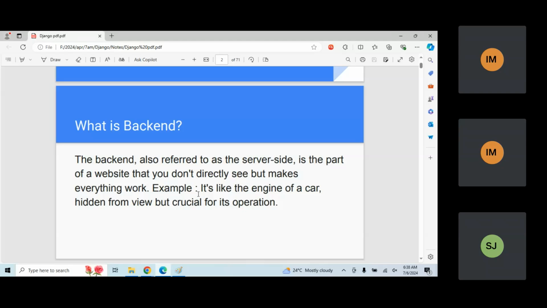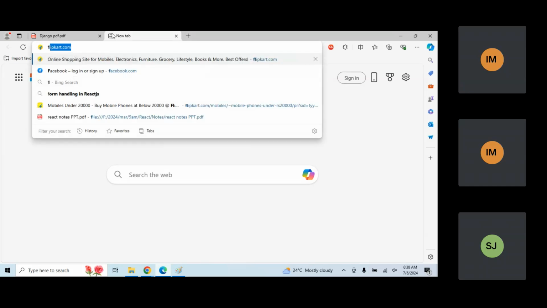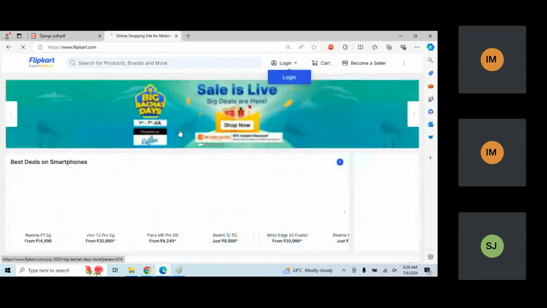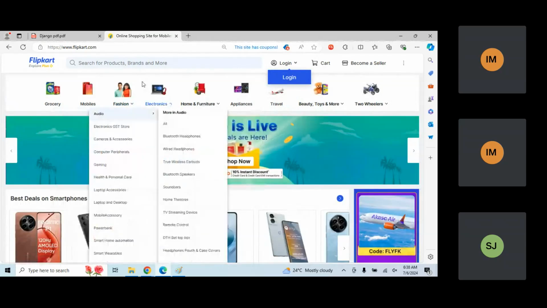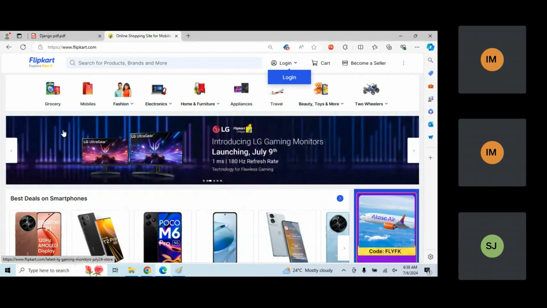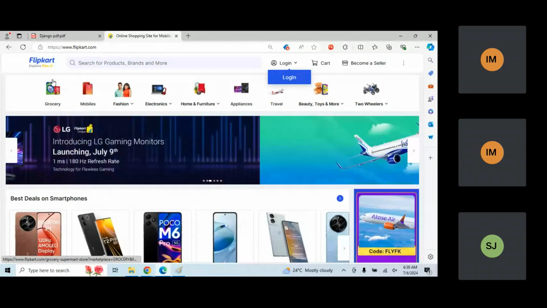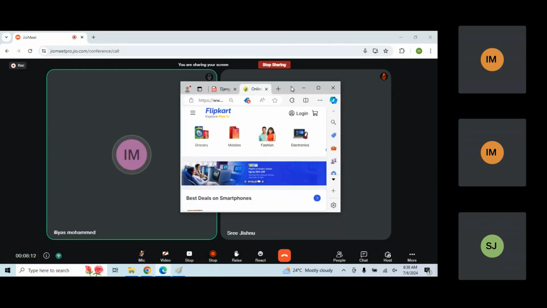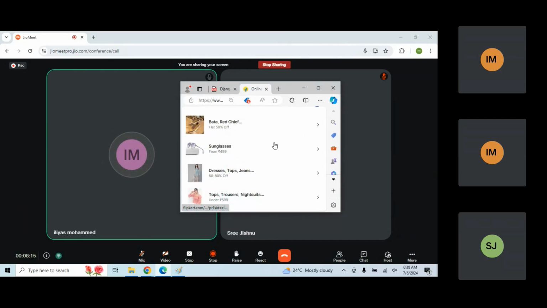So same thing, if I talk about a complete project, a complete application, let's talk about the Flipkart application or any Facebook application. Let's open any website. Now this website has a number of technologies involved here. In this you can see there are some elements placed. There are some styles created, and it is responsive also. You can see here it is properly responsive. We can see some content here also.